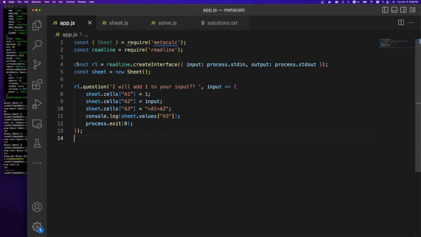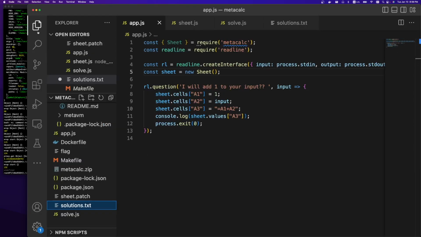It's going to read and map input and output, and then it's going to say, I will add one to your input. Then it's going to create this sheet object, which is, I guess, the metacalc, and it's going to add our input, do equals equals, and then log out the values. So step 1 was just seeing if metacalc had any CVEs, like this is the entire challenge.